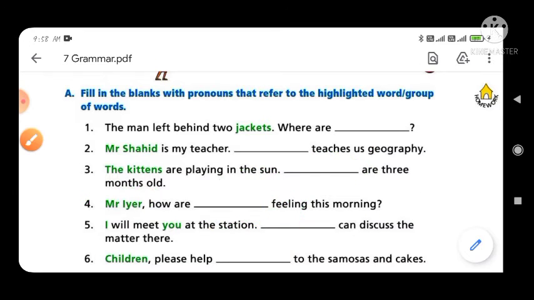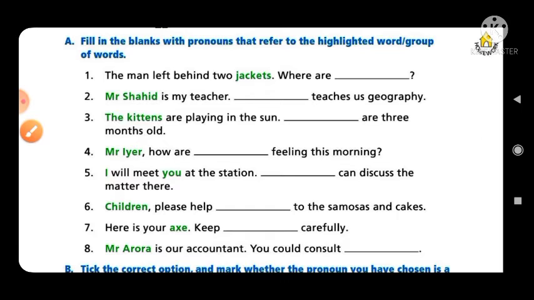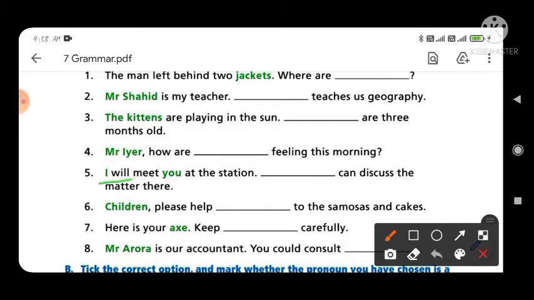Now next is: I will meet you at the station. At the station dash we can discuss the matters there. So you have to see here the I and you, it means two persons, and both are standing near, so you have to use the plural form as first person, and the word will be we. The pronoun we will fill in the blank. We can discuss the matter there.